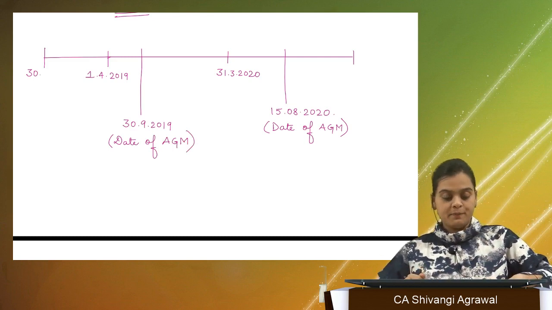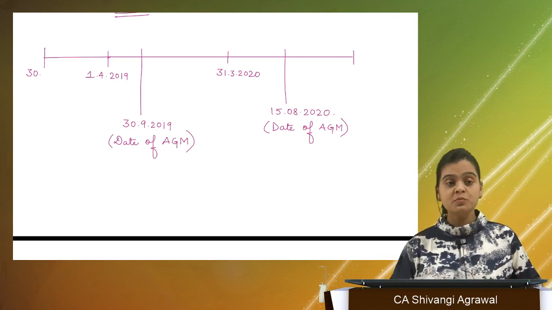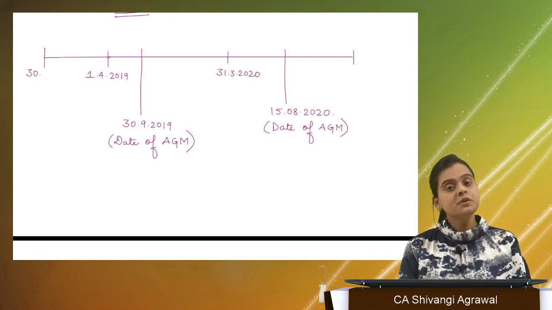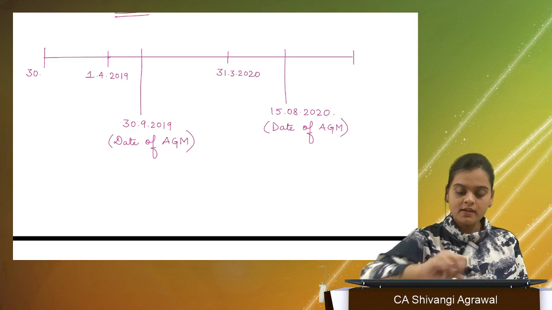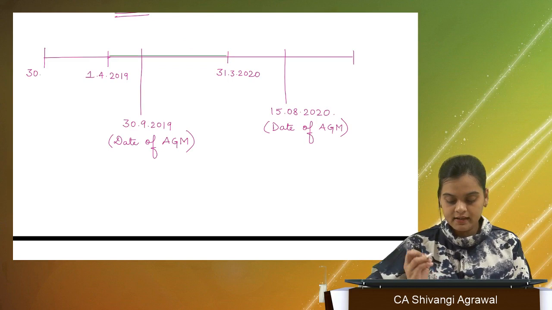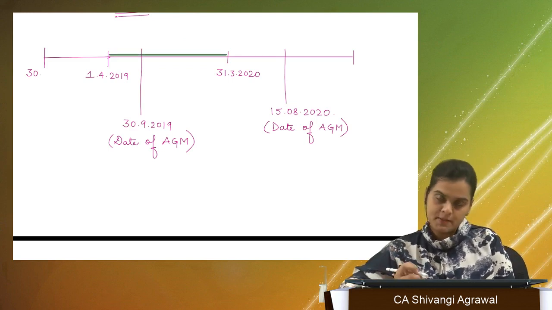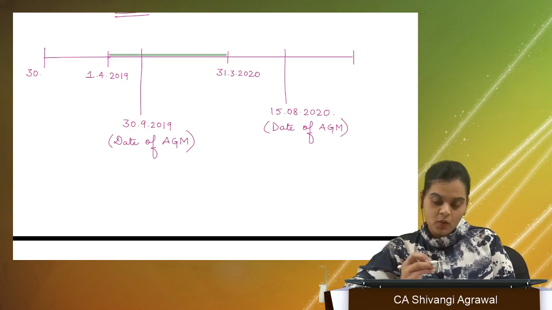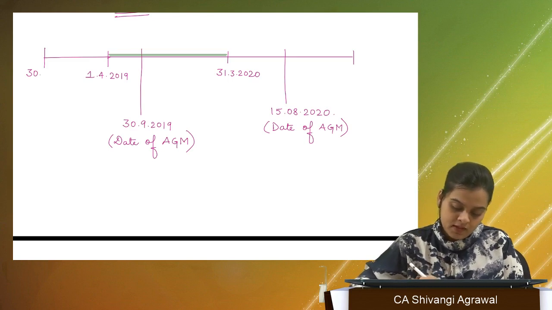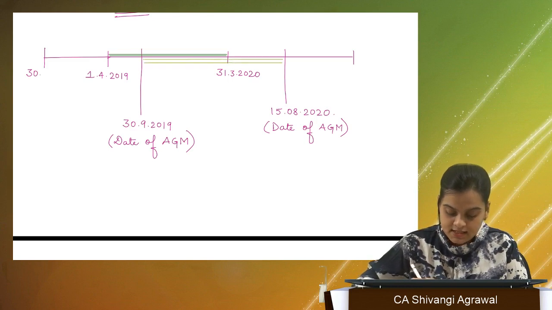Usually, students have a misconception that interim dividend means which is declared during the year, right? That means whatever dividend is declared in between this particular area is going to be interim dividend. But that is not so. What is going to be interim dividend? The dividend which is declared between these two AGMs is going to be called an interim dividend.